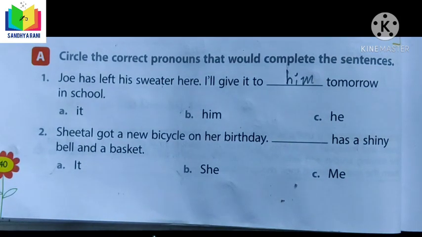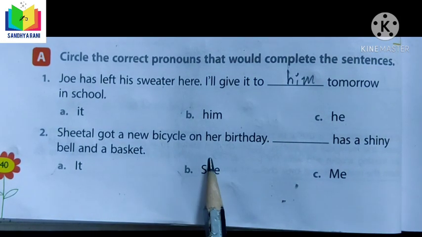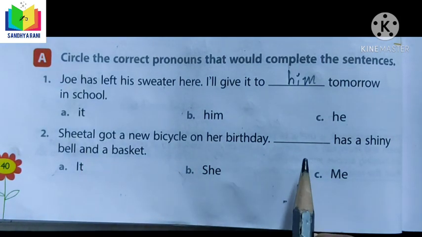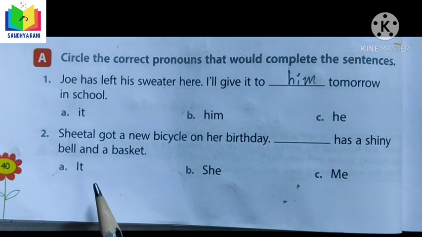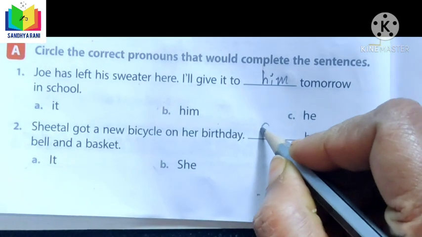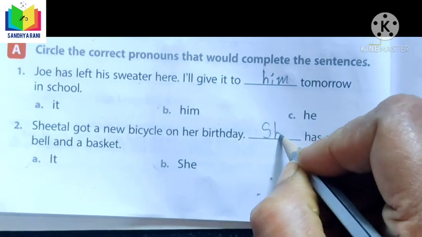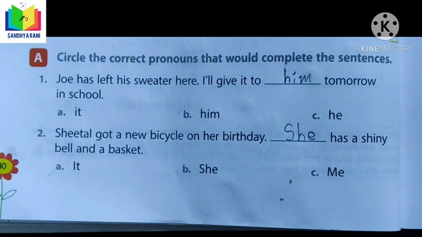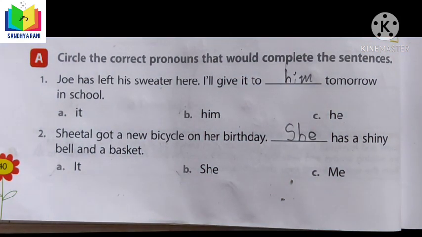In the same manner, let us check the second one. Sheetal got a new bicycle on her birthday. Here, Sheetal is a girl. So, which word is suitable here? Let us check from the options: it, she, me. Of course, for the female, we should use she. Here we have to use S in capital letter because, after completing the sentence, the first letter will be a capital letter.